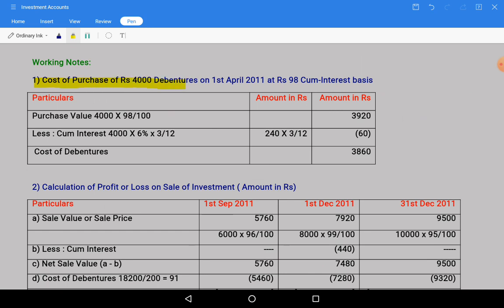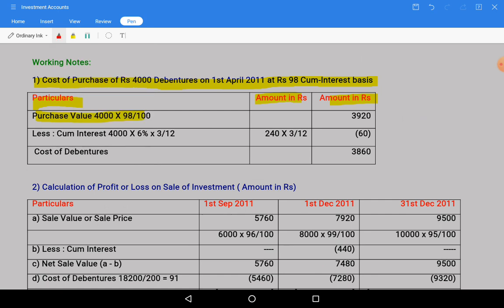Cost of purchase of 4,000 debentures on 1st April 2011 at rupees 98 cum interest basis. Particulars, amount. Purchase value: 4,000 into 98 divided by 100. Why have we taken 98? Because we have purchased at 98 and the face value of the debentures given in the question is 100.